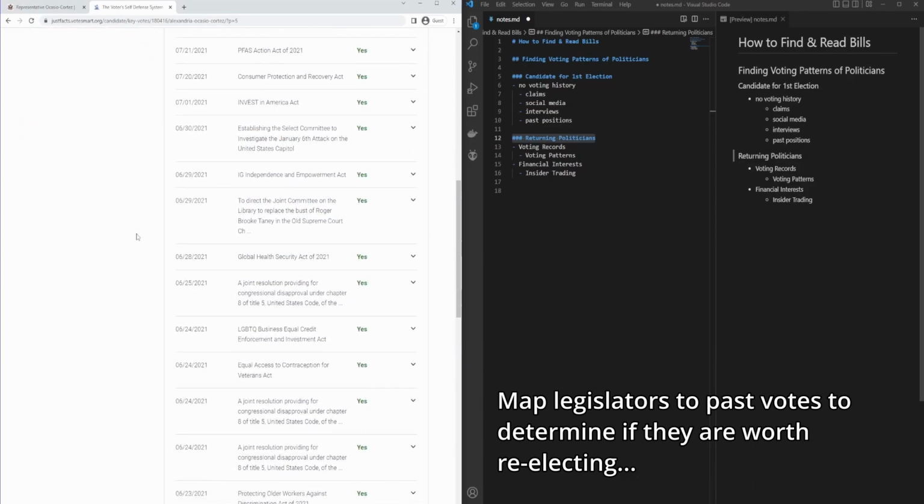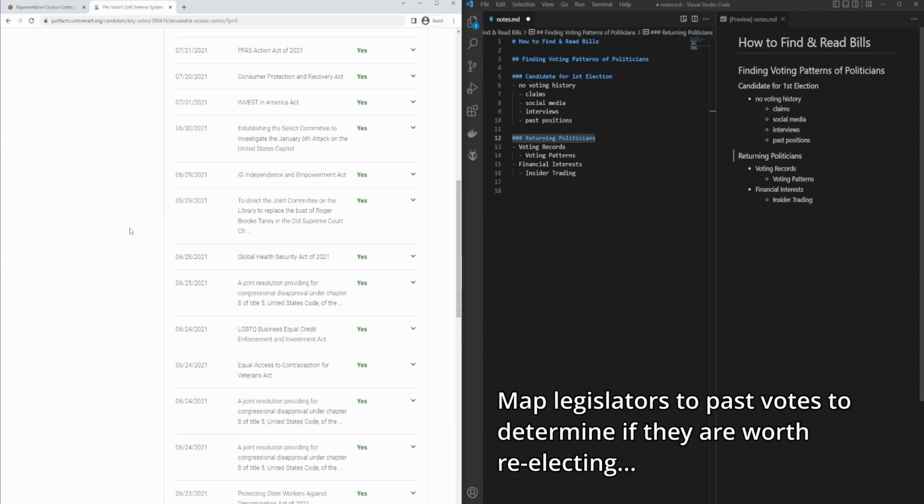We're trying to find out, is this politician voting the way they claim they're voting and for the bills that they claim they're voting for? And do the bills that this politician's voting for match the way that we want to vote? In other words, as a citizen of the United States of America, you cannot directly vote for a bill to become a law, but you can vote for candidates for the House of Representatives and the Senate who will vote on behalf of your interests in order to make bills become laws. And this is the foundation of the US democratic republic political system.